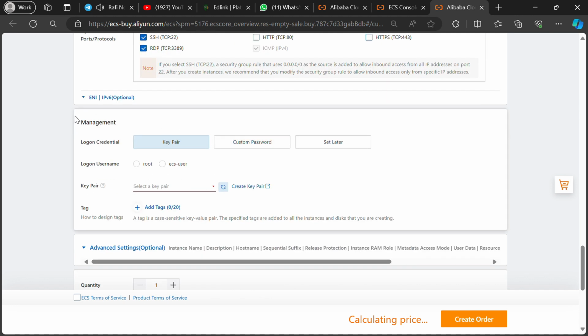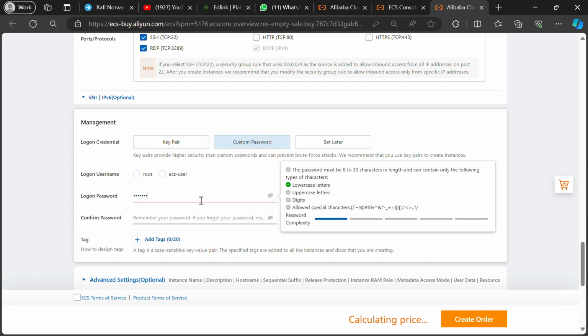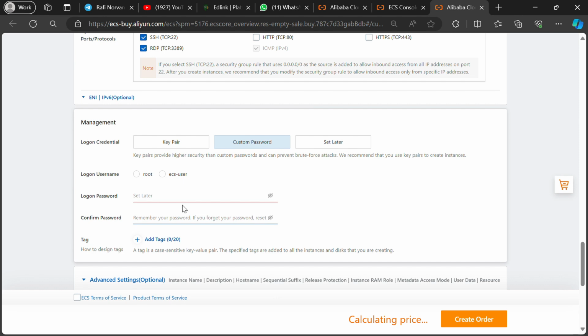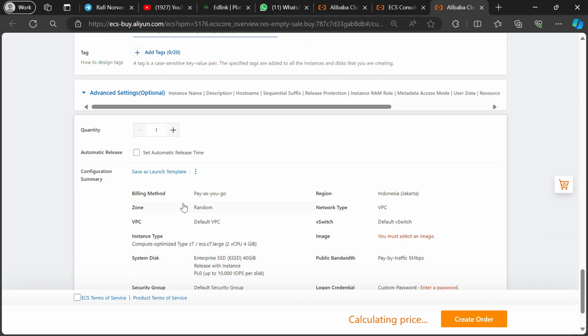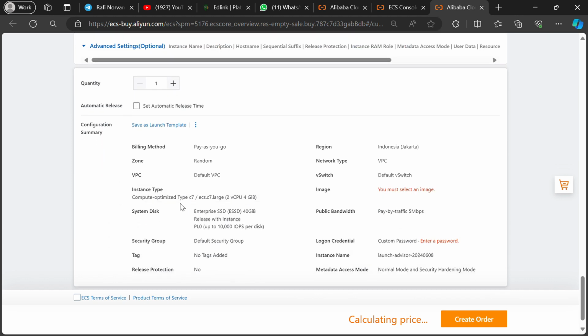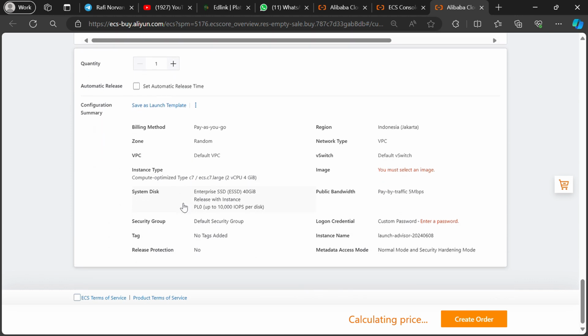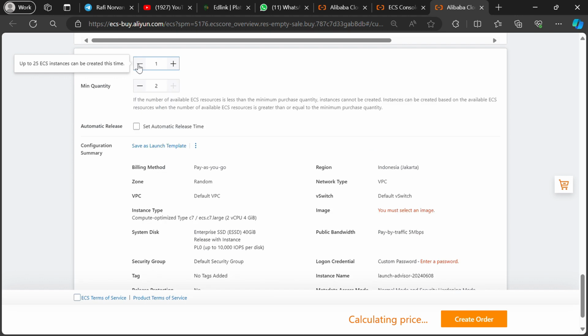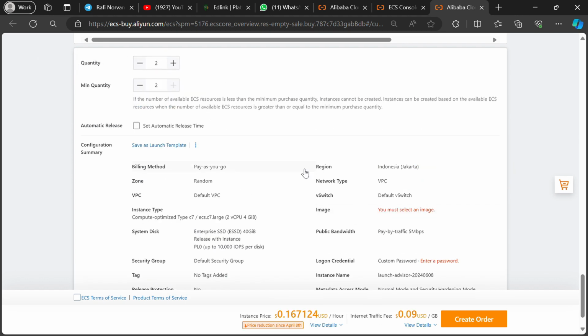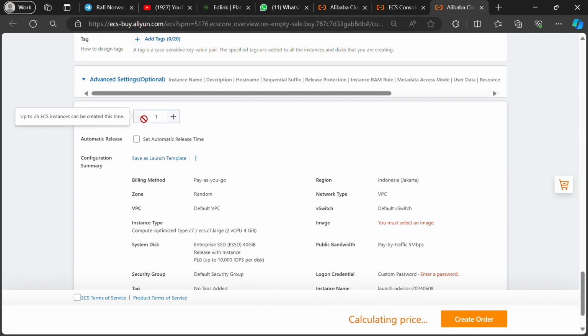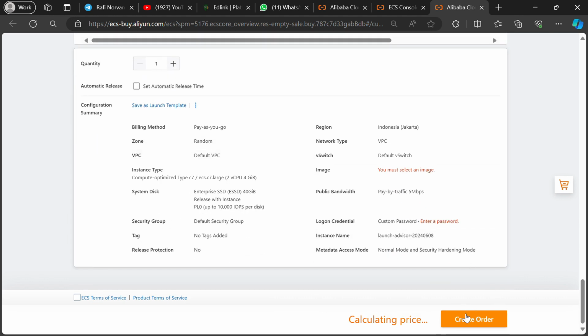Step 13. Management. Specifically for creating a password for the server, make sure to use symbols, operators, letters, and numbers. Step 14. Create order. If so, you just need to create an order to release your server that has been configured and you can adjust the quantity according to the needs of your business server.